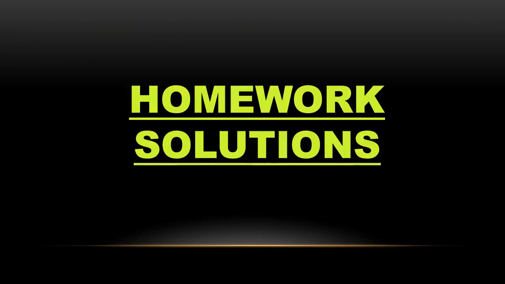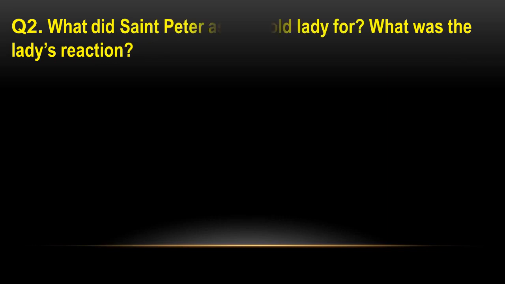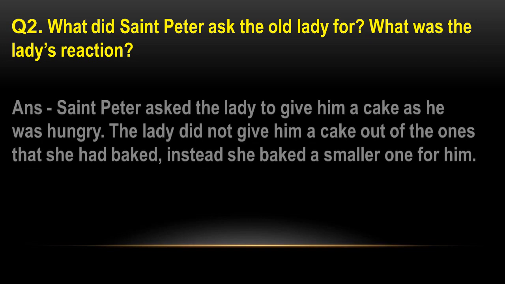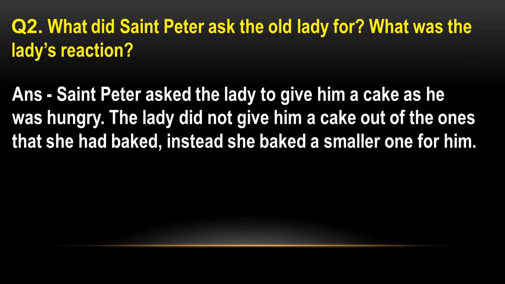Now let's discuss the homework solutions. We are not going to discuss every question, only the important ones are discussed in this lecture, and all the solutions will be uploaded on EdQuark. Second question was, what did Saint Peter ask the old lady for and what was the lady's reaction? Saint Peter asked the lady to give him a cake as he was hungry. The lady did not give him a cake out of the ones that she had baked. Instead, she baked a smaller one for him.